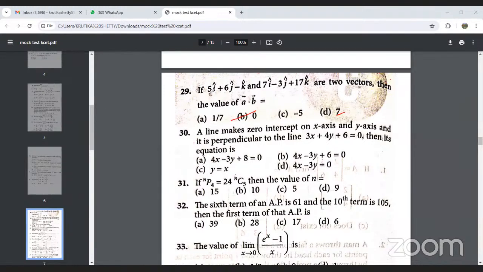Next, question number 30. A line makes 0 intercept on the x-axis and y-axis, and it is perpendicular to the line 3x plus 4y plus 6 is equal to 0. First we have to find the perpendicular line. So how can we find it?